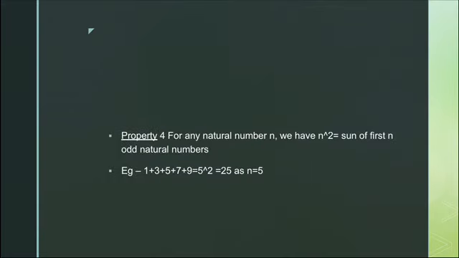Next property, अगर हम n odd natural numbers को add करते हैं, we are adding n odd natural numbers, their addition will be the square of number of odd numbers. For example, 1 plus 3 plus 5 plus 7 plus 9. How many odd natural numbers are we taking? These are 5. So, their sum will be 5 square equal to 25. आपको actually add करने की ज़रूरत नहीं है, just count the number of odd natural numbers, square it and you will get the sum.